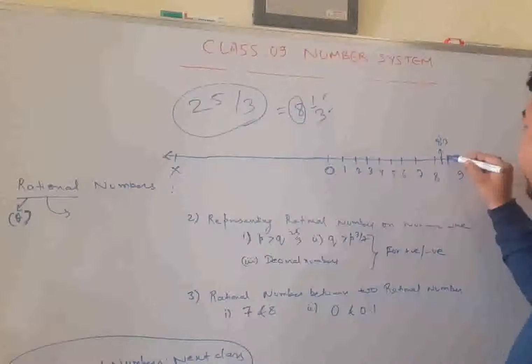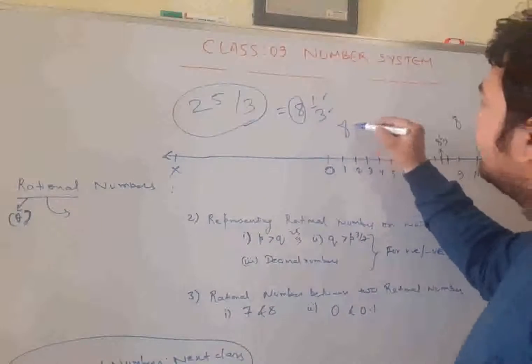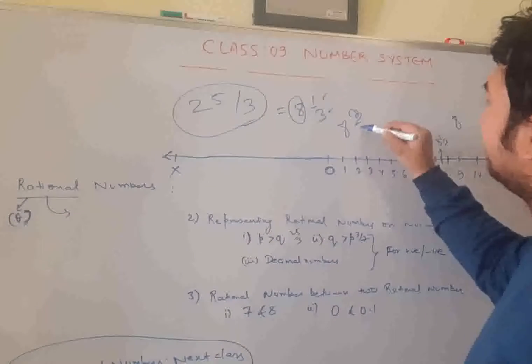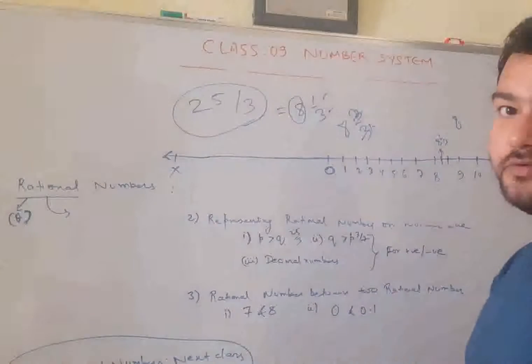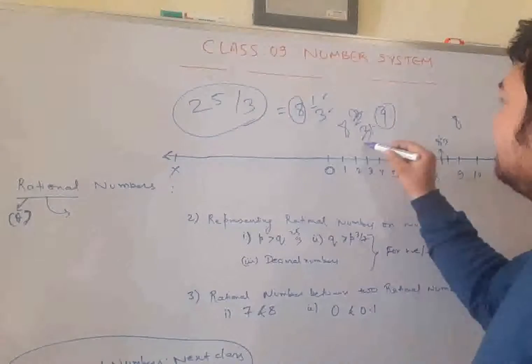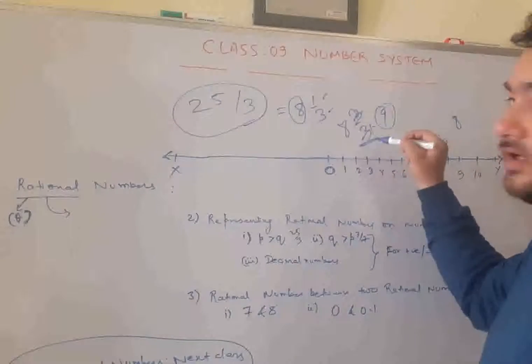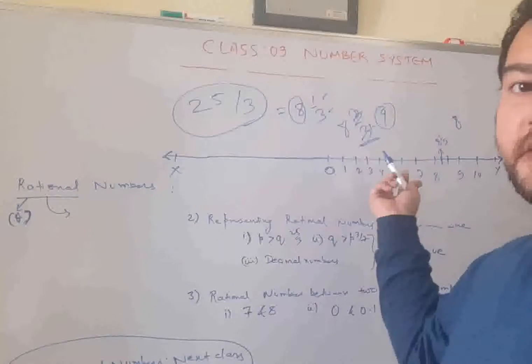This is 8 whole 2 by 3. This 9 is nothing but 8 whole 3 by 3. What does it mean? 3 by 3 means 1. This 8 will be added to 1 and it will become 9. That means you have covered all 3 of the remaining 3 parts. That means you have reached 9.